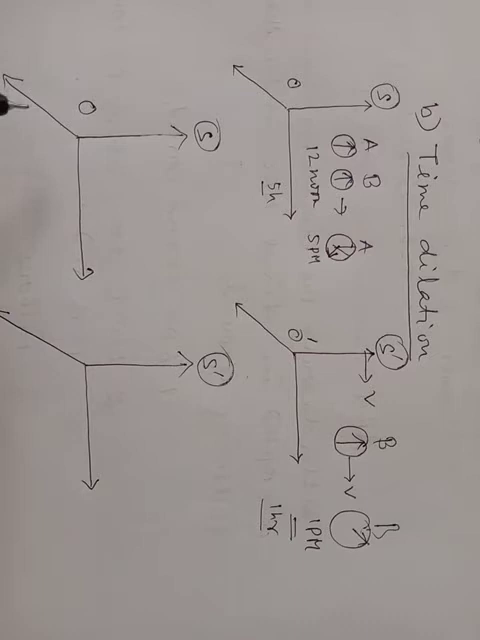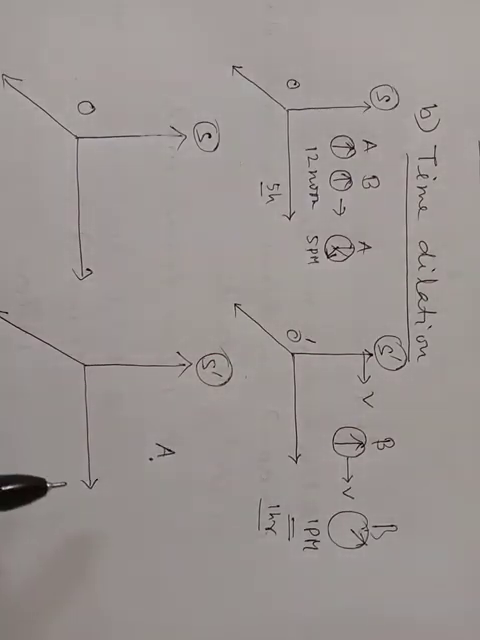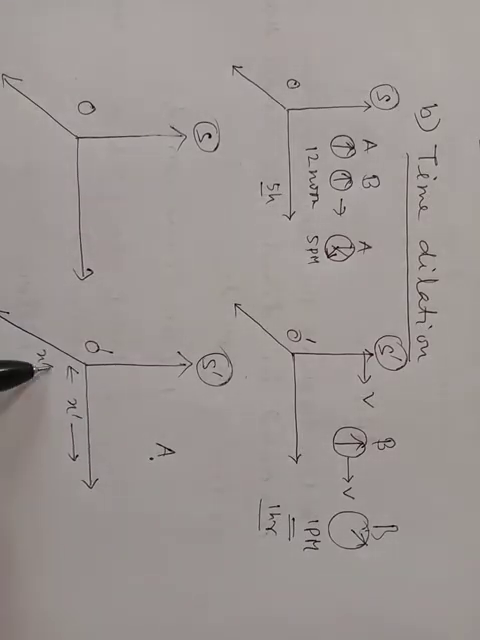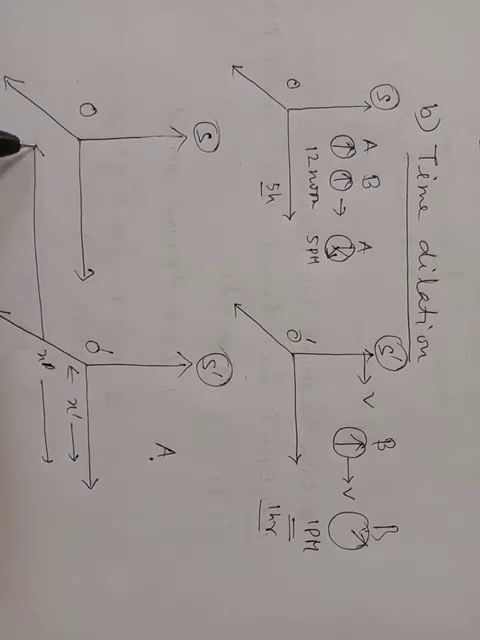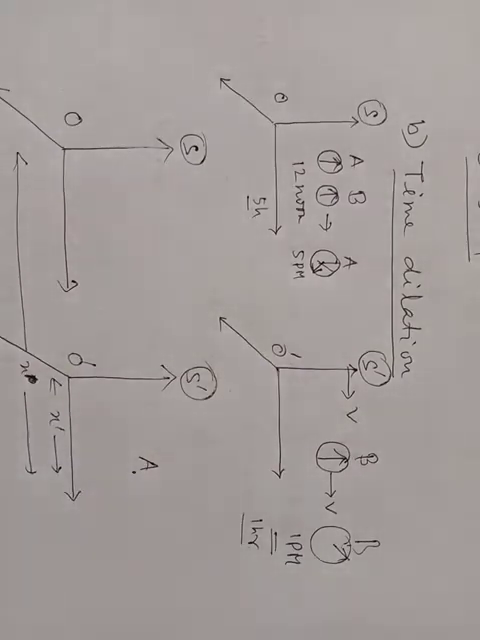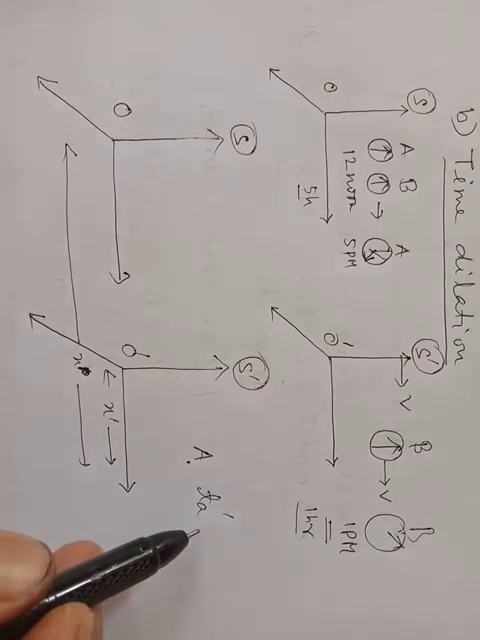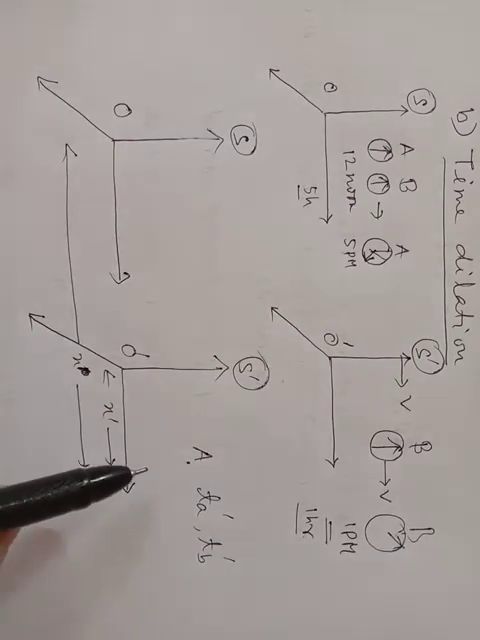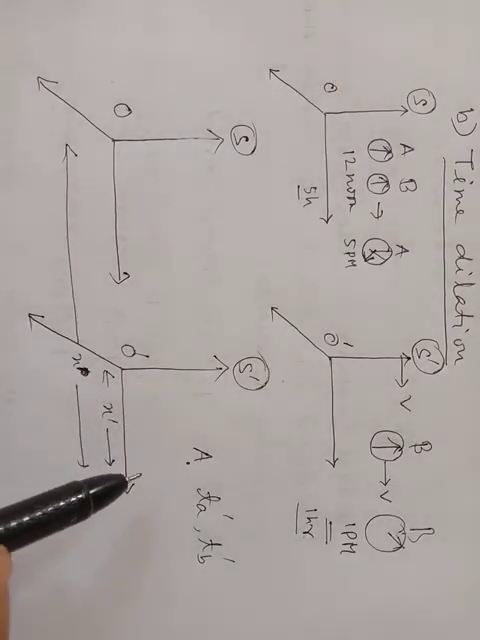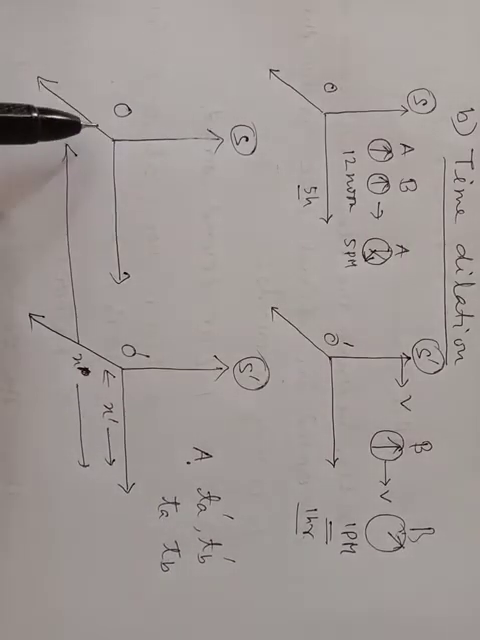Okay. Next, let us consider an event A occurring at a distance x dash from O dash and x from O, observer O. Let the event occur at times ta dash and tb dash, both different times at A with respect to frame S dash, and the same event occurs at times ta and tb with respect to frame S.